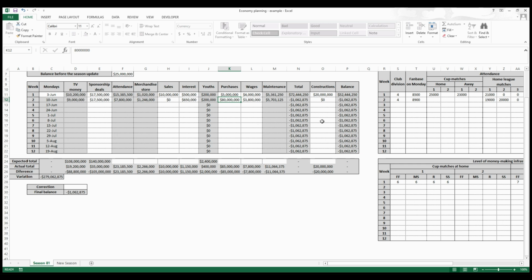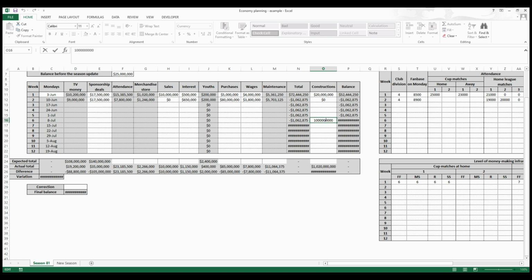So the projections are useful for you to do something like this. Or let's say that in week 6 you plan to spend 100 millions in constructions. Okay, this is too much. Okay, 100 million. You could make projections writing all of the things you plan to gain and to spend until here. Then you could have an idea whether you should make money to build at this moment or not. Then based on this, if you need, you can make changes. You can hire fewer players, or if you have more money remaining, you can hire more players or invest in something else. And you can still be safe that you have your 100 when you need.